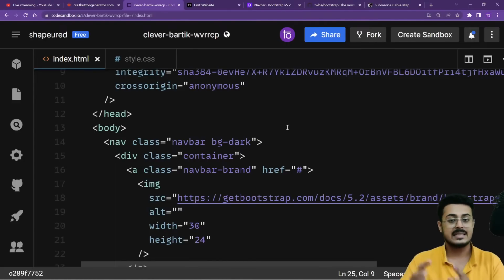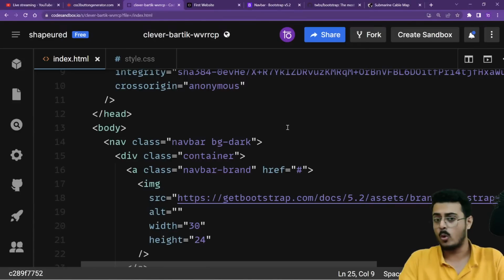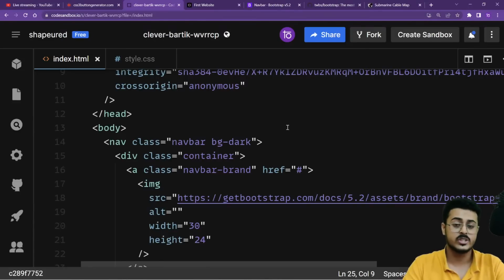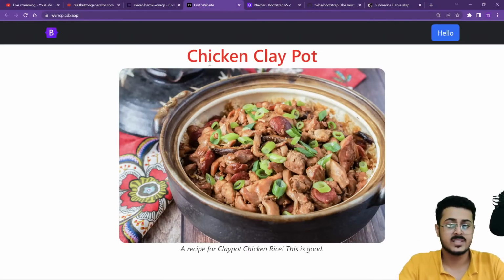We'll have to practice it as much as possible to be able to understand that, okay, so navbar brand, this does this for us. Container, this has these type of properties associated with it, and so on and so forth. So right now you don't need to understand the code. You just need to understand how Bootstrap is beneficial for you guys. Are you guys able to understand that? Please let me know.